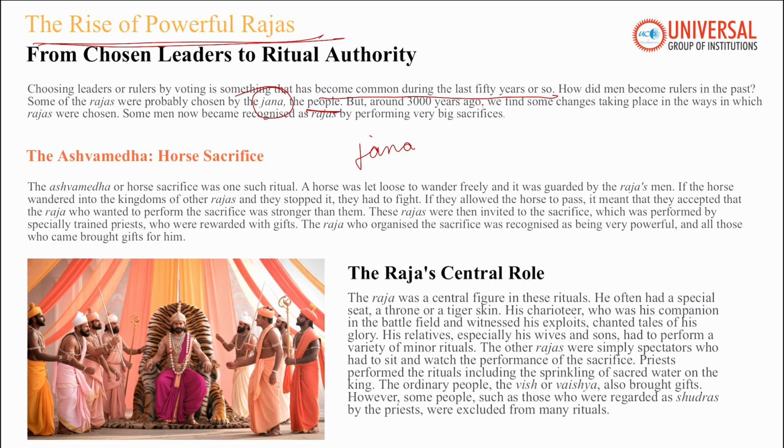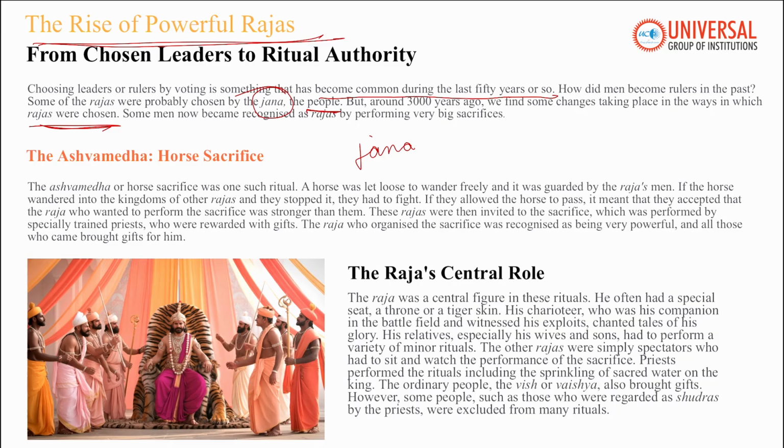And around 3000 years ago, we find some changes taking place. New methods of choosing Rajas emerged and the power started shifting from community approval to religious authority, rituals and displays of strength. So this marks the beginning of a dramatic transformation in early Indian political life.